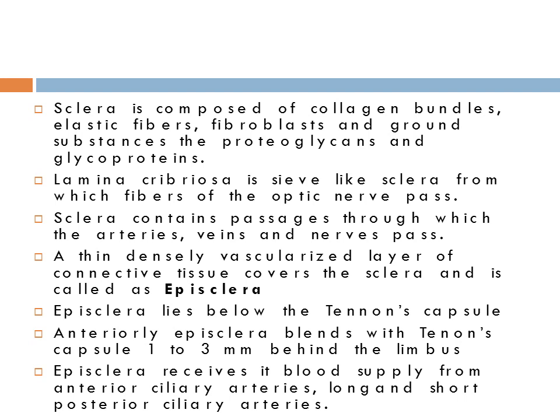A thin, densely vascularized layer of connective tissue covers the sclera and is called episclera. Episclera lies below the Tenon's capsule. Anteriorly, episclera blends with Tenon's capsule 1 to 3 mm behind the limbus. Episclera receives its blood supply from anterior ciliary arteries, and long and short posterior ciliary arteries.